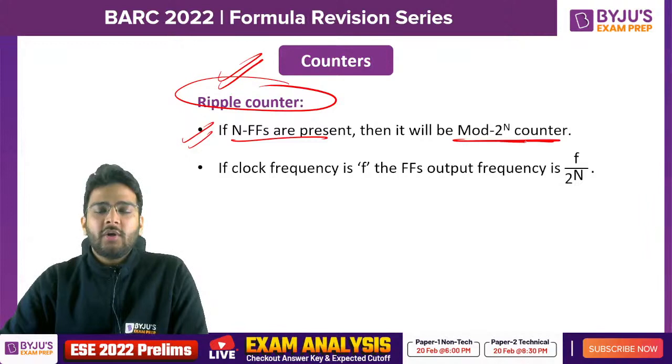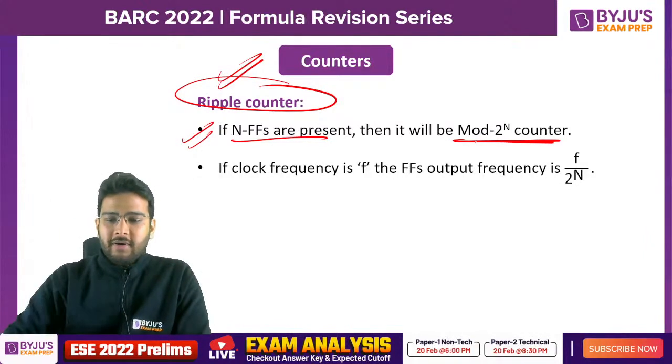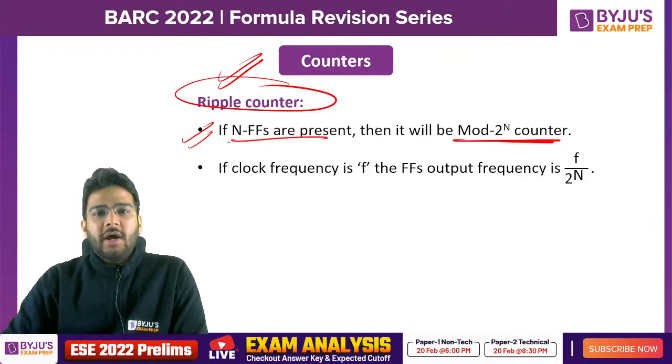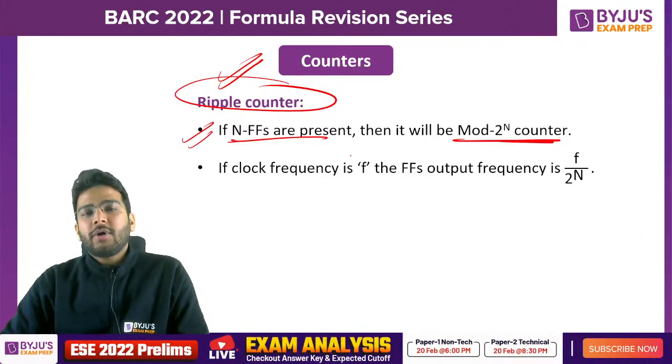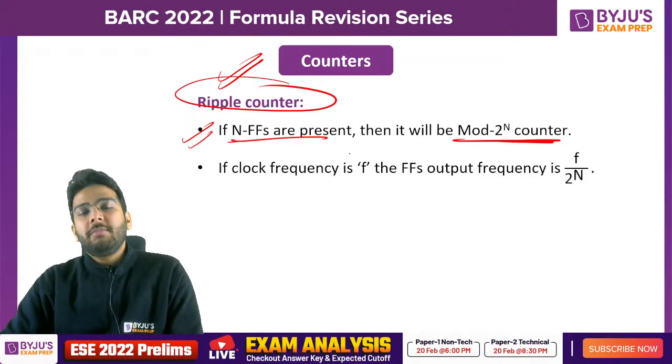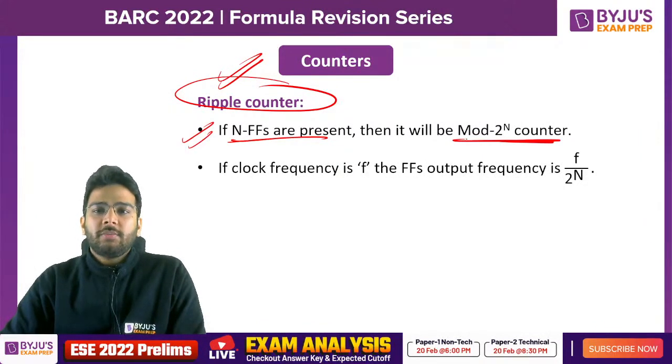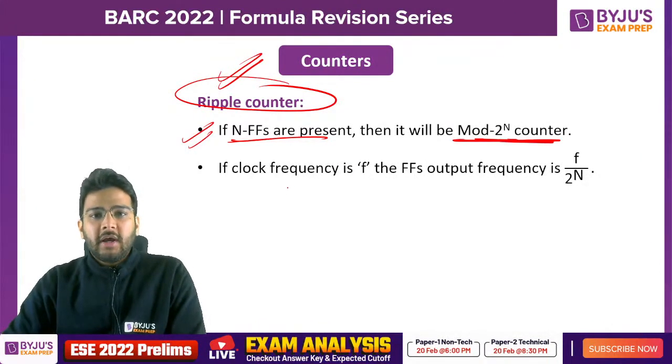That's why the mod value will be mod 2 raised to the power n. Okay, so if you have, suppose, 3 flip-flops, possible states are 2 raised to the power 3, that is 8. So all 8 states will be present in the counting loop. That's why the mod value is 2 raised to the power n.